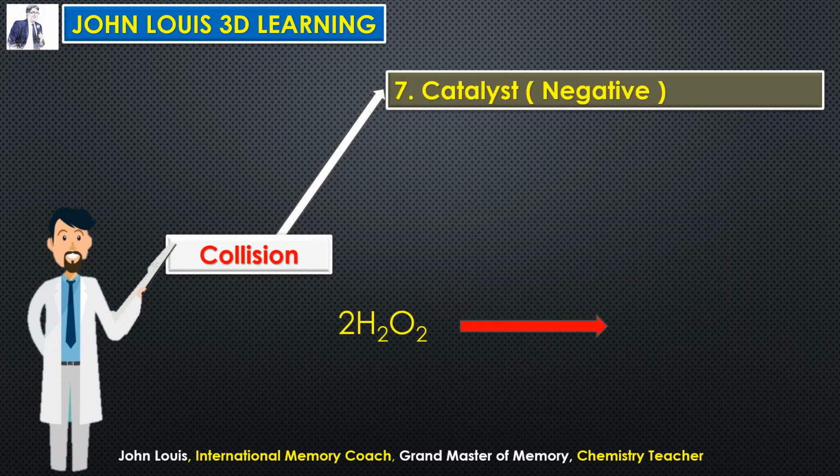See, H2O2 is hydrogen peroxide. This decomposes into water and oxygen. But if you use phosphoric acid, H3PO4, as a catalyst, this will not happen because it stops the reaction. It retards the speed of the reaction. Therefore, here phosphoric acid is a negative catalyst. Phosphoric acid is a negative catalyst. Hope you understood this.